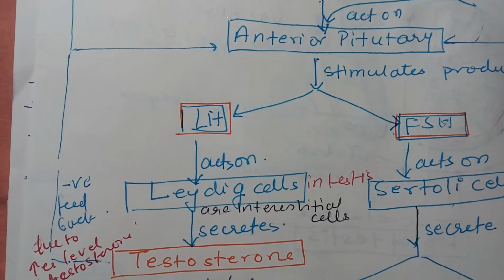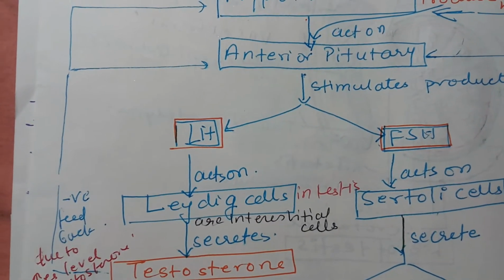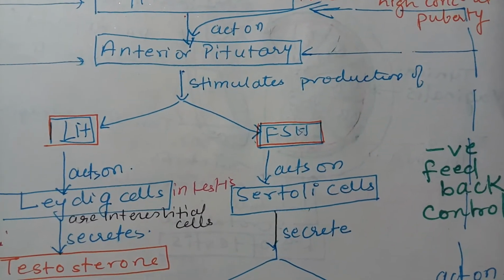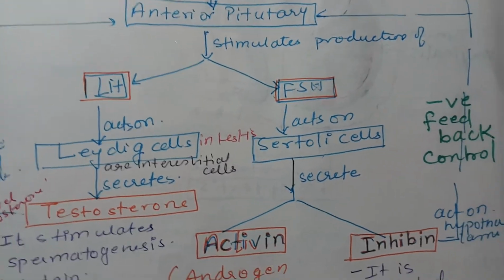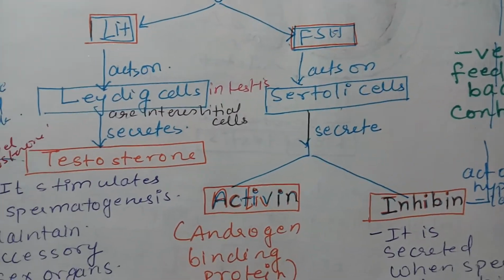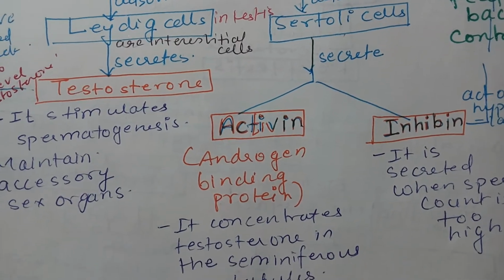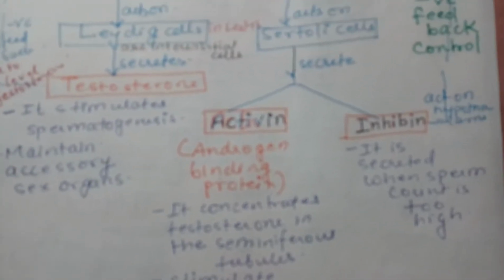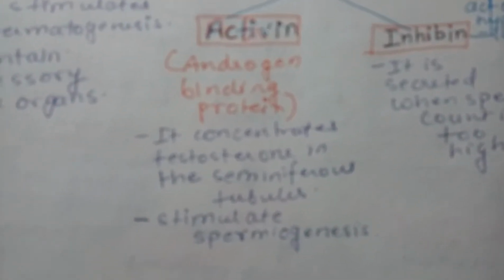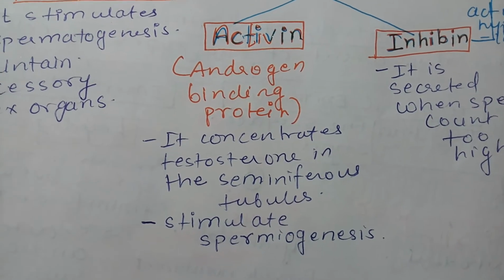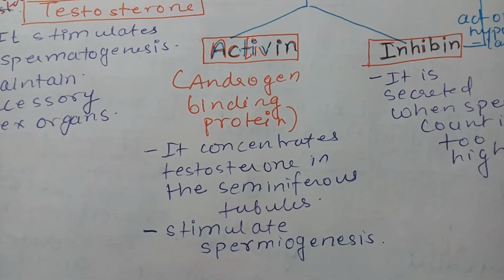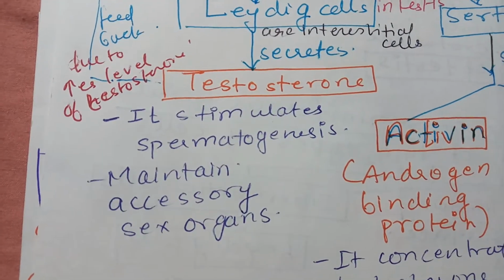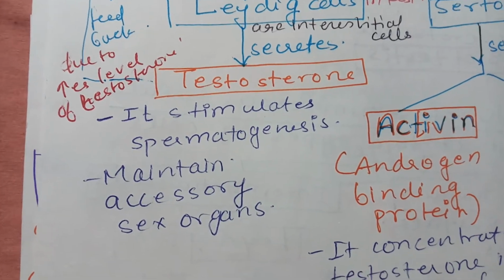LH acts on Leydig cells, which then secrete testosterone, whereas FSH acts on Sertoli cells, which secrete two hormones, activin and inhibin. Activin is also known as androgen binding protein, and its function is to concentrate testosterone in the seminiferous tubules and stimulate spermiogenesis, whereas testosterone stimulates spermatogenesis and maintains the accessory sex organs.